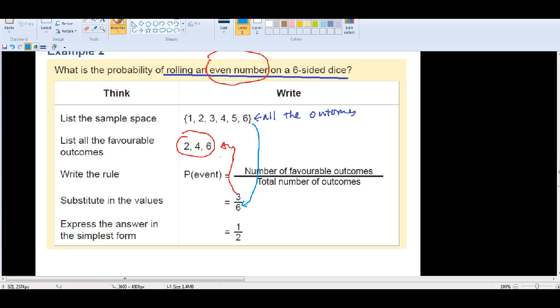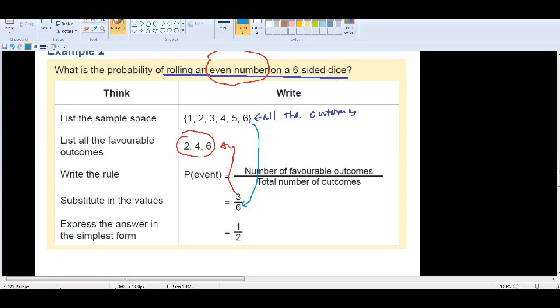So you use the number of favorable outcomes, the number of outcomes which satisfy the question. The question is about getting an even number, so there are 3 even numbers. So the number of favorable outcomes is 3. The total number of outcomes is, for this experiment, all the possible outcomes. So there are 6 of them. So it becomes 3 over 6. That's 1 over 2. You need to simplify your answer. So that's simply it for every probability question.